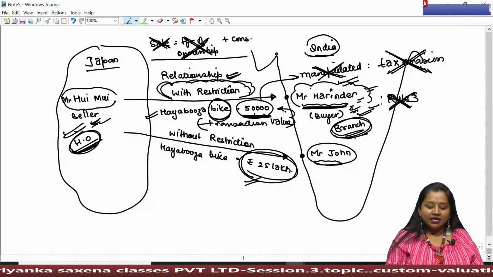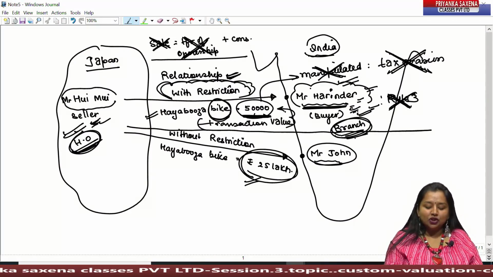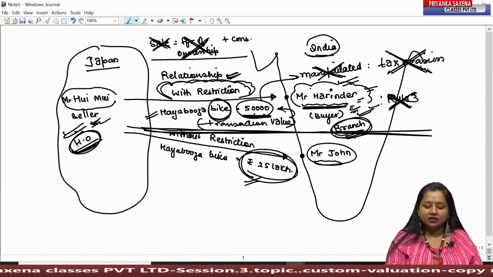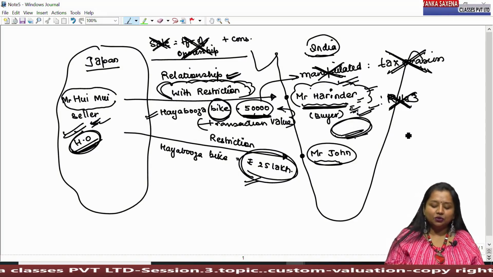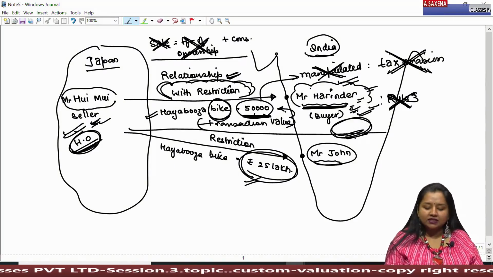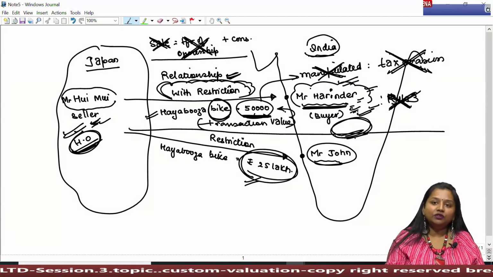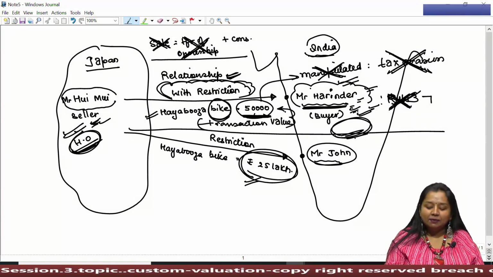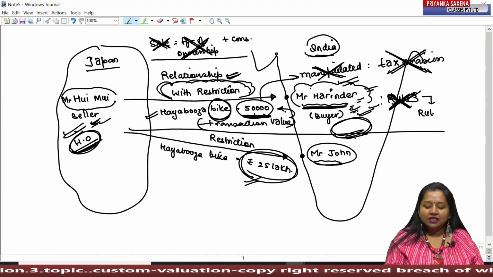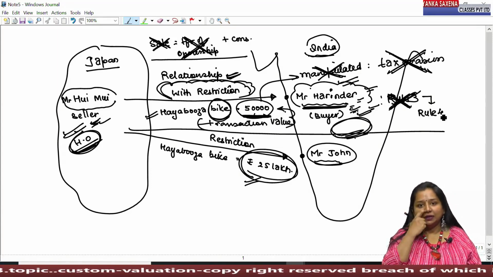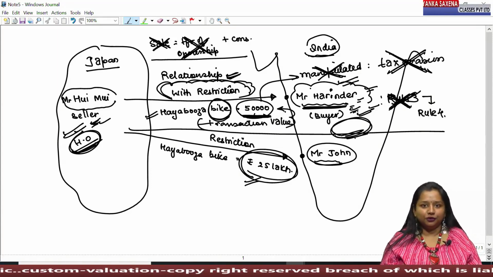That is, such transaction value shall not be considered while determining the assessable value. And if Rule 3 cannot be applied, then by proceeding sequentially, the assessable value shall be determined under Rule 4.